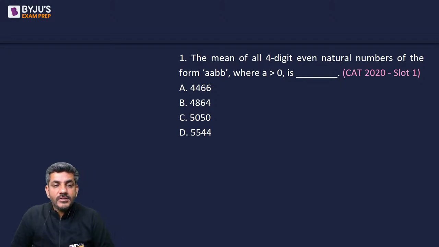What is the answer according to you for this question? The mean of all 4-digit even natural numbers of the form AABB, where A is greater than 0, is what?